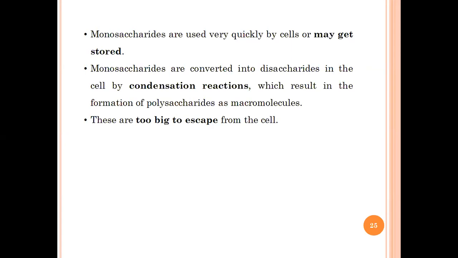Then what will the body do? The body will utilize the required amount. However, the remaining amount, which is extra and not required immediately, will get stored in some form in the body. And whenever the body requires energy, and we don't have sugar or any other energy source available, this stored form of sugars will be broken down and utilized to get energy.